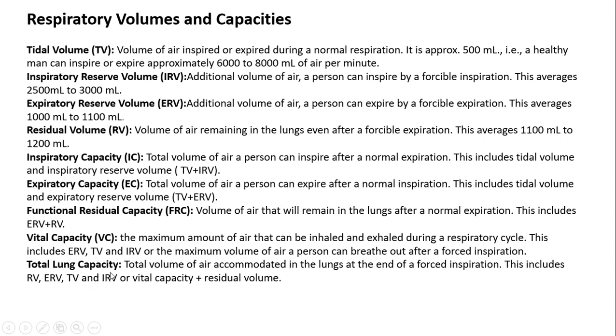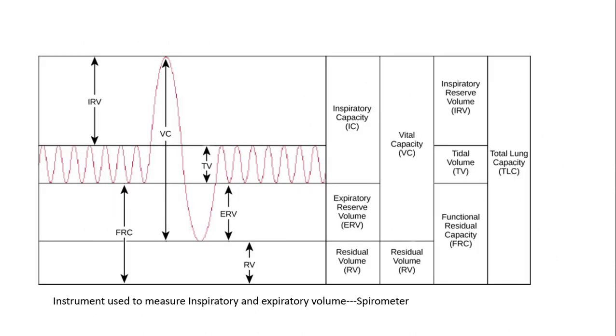And total lung capacity would be your total volume of air that can be accommodated in the lungs at the end of forced inspiration. So that will include vital capacity plus residual capacity also. This is the diagrammatic view.